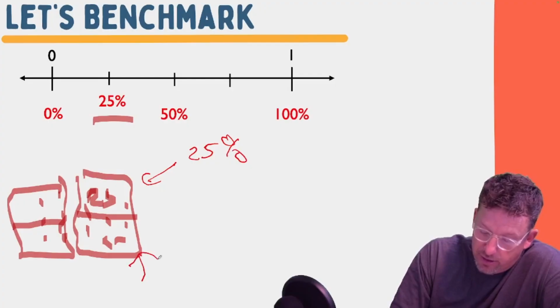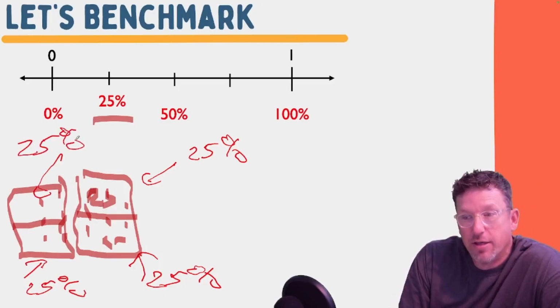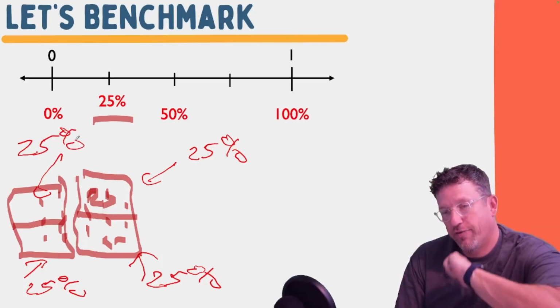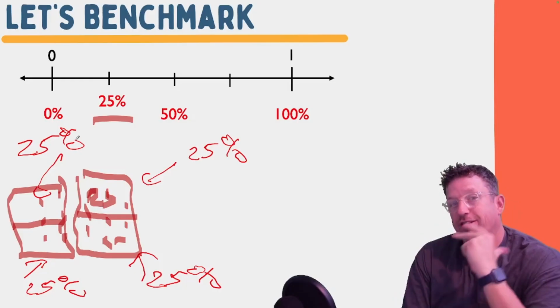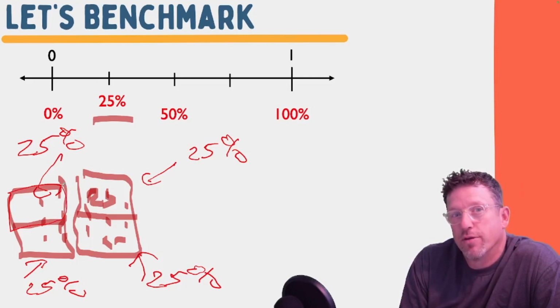This little collection would be 25%. This little collection would be 25%. And this collection would be 25%, okay? So they're 1/4. There's 4 sections that are 25, and another 25 gives me 50, and another 25 gives me 75, and another 25 gives me 100. So 25% would be about 1/4 of the data.